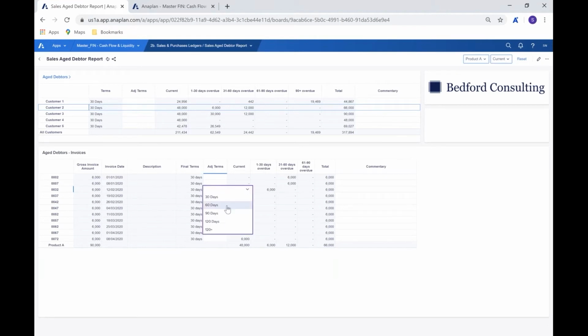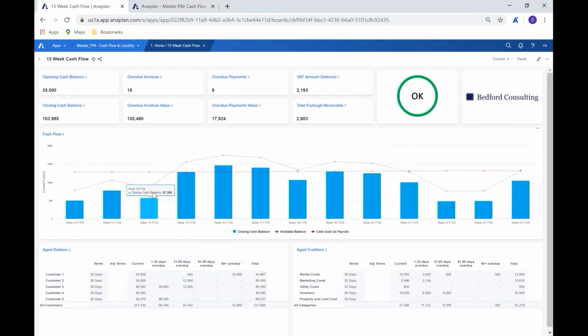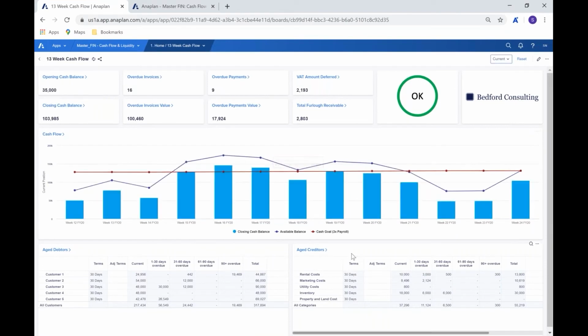So if we were feeling particularly lenient for that specific customer, we would be able to make a change here in the adjusted terms, which would then mean that now it's falling within the current because it's no longer out of date, it's no longer overdue. As a result, that 6,000 is moved from here into the current, and that of course is changing those receivables in relation to current, and that of course is being reflected throughout the rest of the model in terms of flowing all the way through to when we would expect to receive that money.